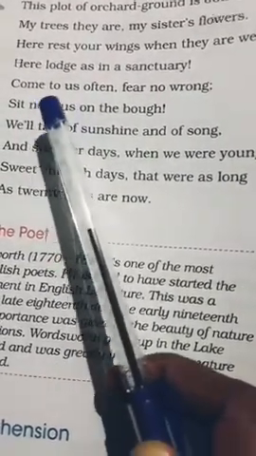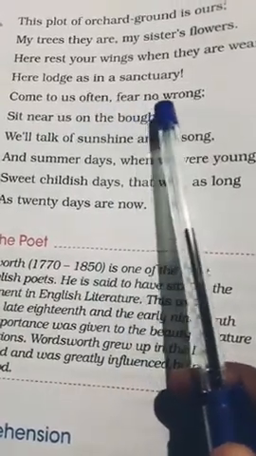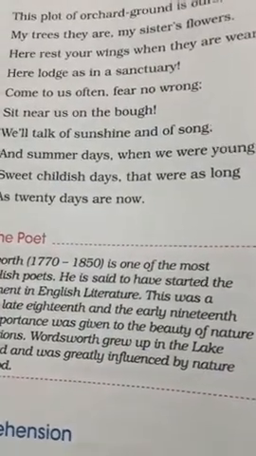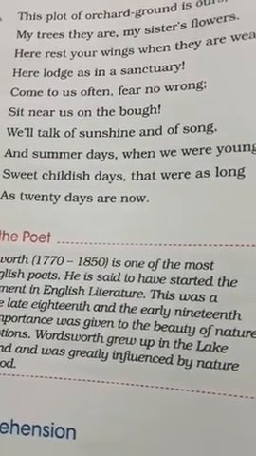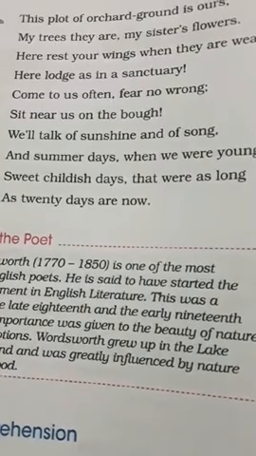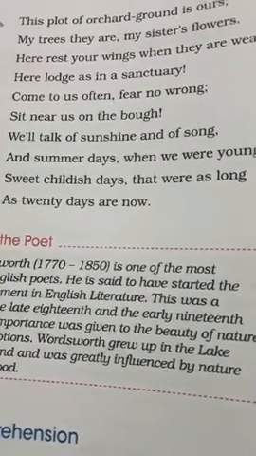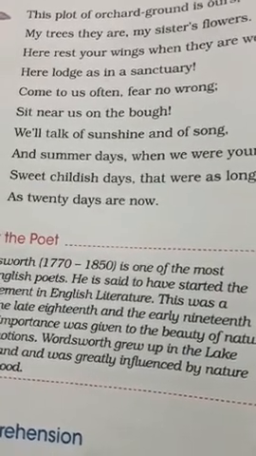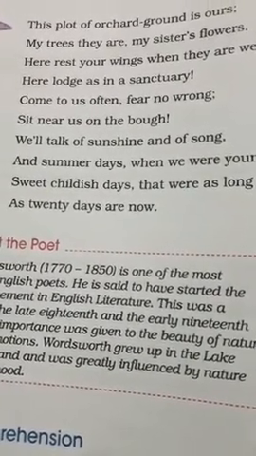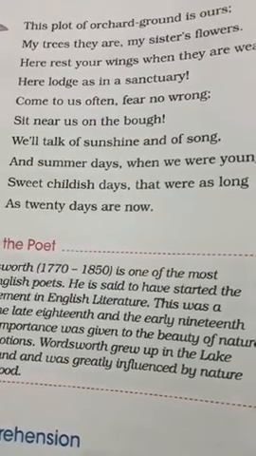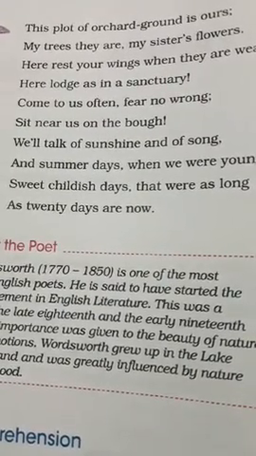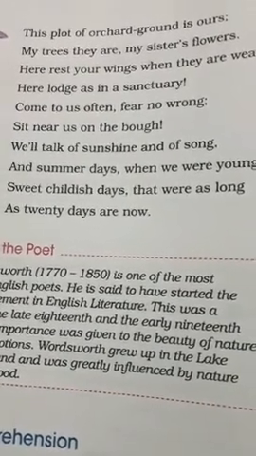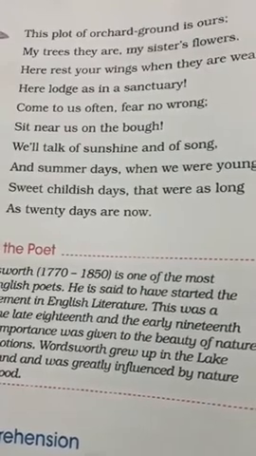Yes. Come to us often, fear no wrong. Sit near us on the bough. So what the poet is telling again here, children, is that you can come and rest in my garden whenever you are tired, because it is a safe place and it is like a sanctuary, and come to us and we will give you no harm. So you come here and stay whenever you want. There is nobody to harm you here, and also you need not worry or fear.